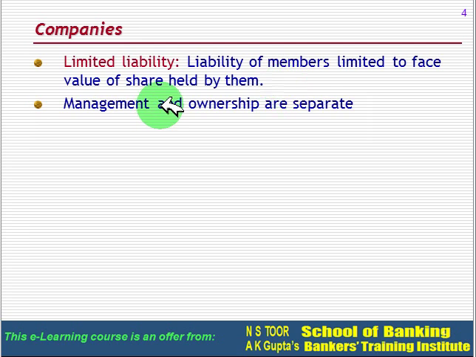Management of company and ownership of company, these are two separate elements. So ownership is with the shareholders, and company is managed by board of directors, which represents the shareholder. The shares of companies are transferable.